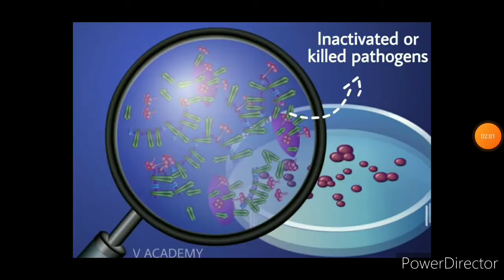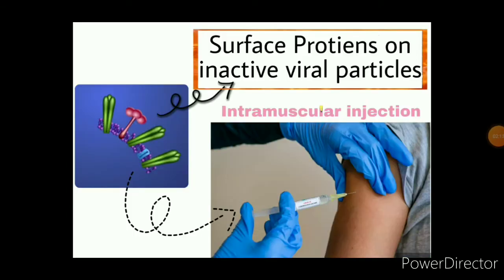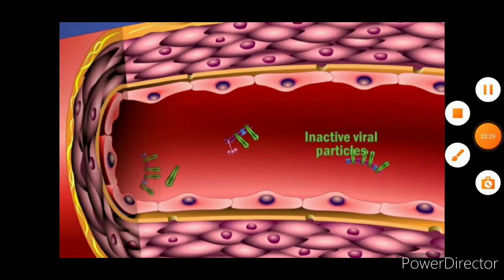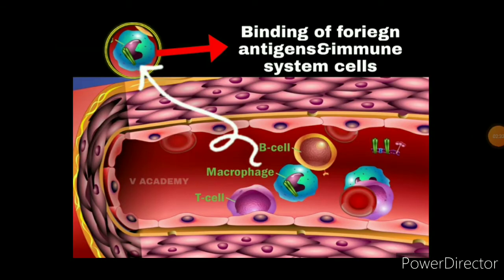I already said that the vaccine consists of inactivated or killed pathogens. These pathogens consist of surface proteins. Here in the picture we can clearly see the surface or foreign antigens, and these inactive particles with surface proteins are introduced into a person through intramuscular injection. And after injecting, these particles enter into the bloodstream. And the foreign antigens, after entering into the blood, meet with several immune system cells such as macrophages, T lymphocytes or T cells, B lymphocytes or B cells, etc.